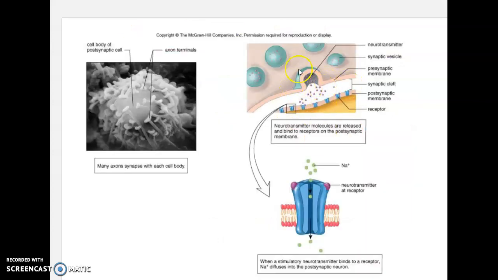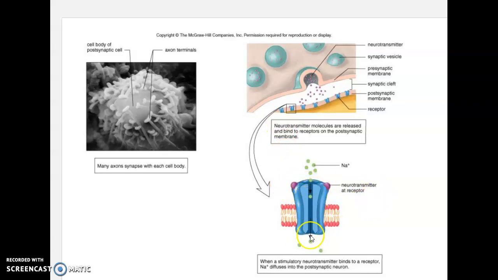Again, here's a good example of what's going on at the synaptic potential at the synapse. Here, this is the axon bulb of one neuron synapsing with the postsynaptic membrane of another neuron. The postsynaptic membrane is kind of like what we talked about the motor end plate of the neuromuscular junction being. Here I've actually got my specialized receptors that are chemically gated channels. And again, they're chemically gated because the neurotransmitter will be the chemical that causes them to open.